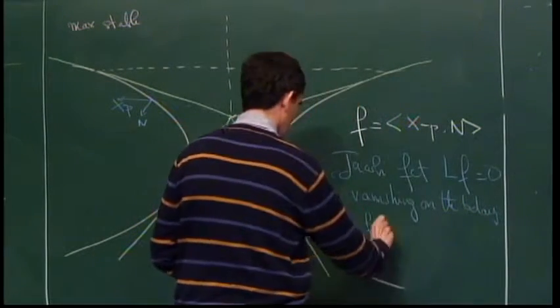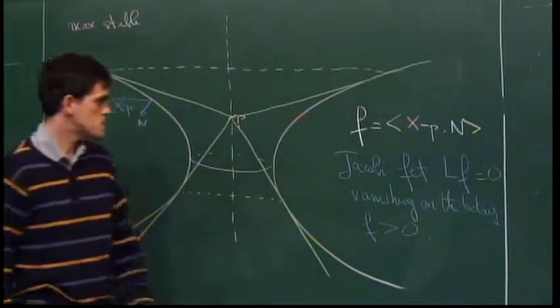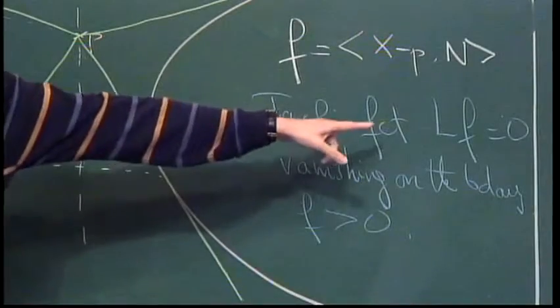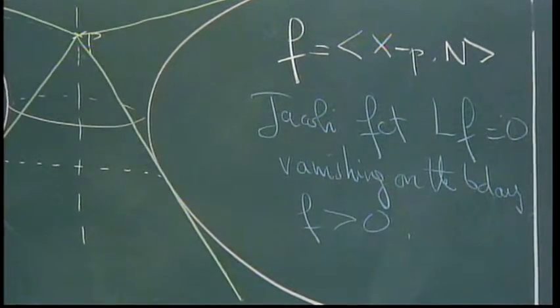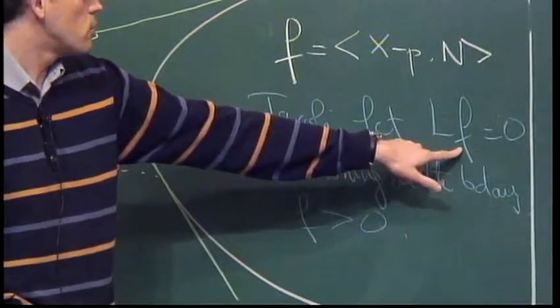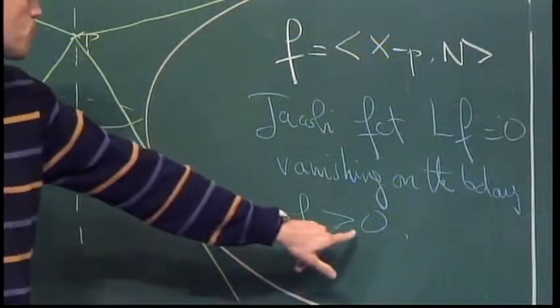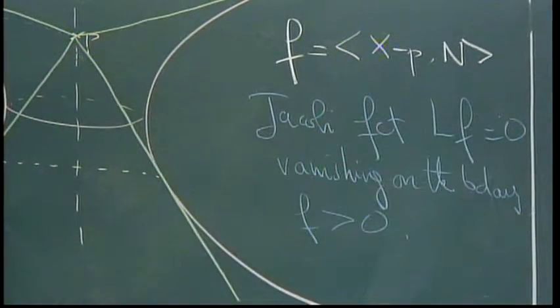And with f positive. So this tells you that 0 is an eigenvalue of the Laplacian with Dirichlet boundary condition, okay? f is an eigenfunction for this eigenvalue, and since f is positive, then 0 is the first eigenvalue, okay?